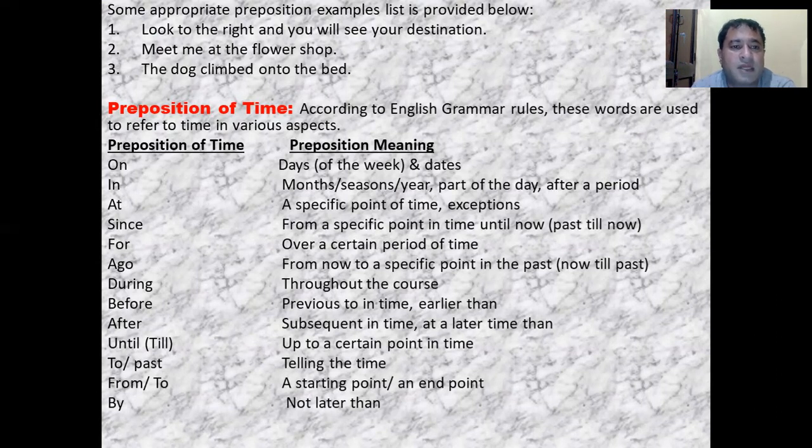The next type is the preposition of time. According to English grammar rules, these words are used to refer to time in various aspects, not just the 2 p.m., 3 p.m., 10 a.m., 5 p.m., but various aspects of time. Words like on, in, at, since, ago, during, before are all prepositions of time. I have given their meanings, you can check them out. Now, let's take their examples also.